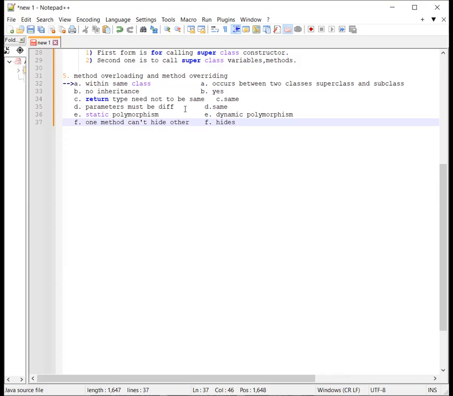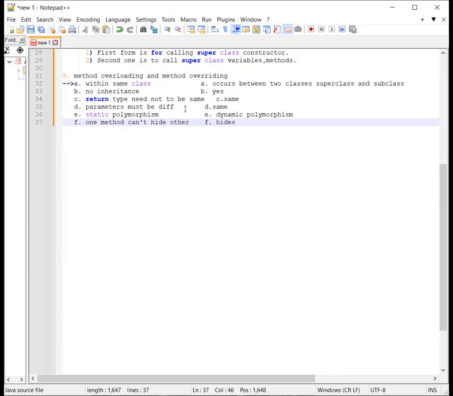But in overriding, as subclass and superclass are involved, inheritance is also involved. In overloading, the return type need not be the same, and in overriding, the return type must be the same. In overloading, parameters must be different, and in overriding, parameters must be the same.